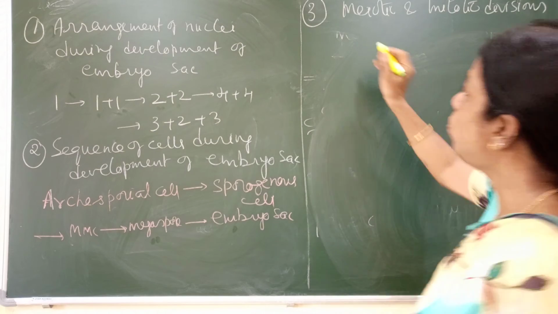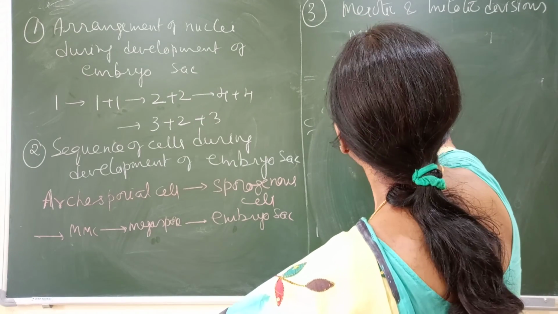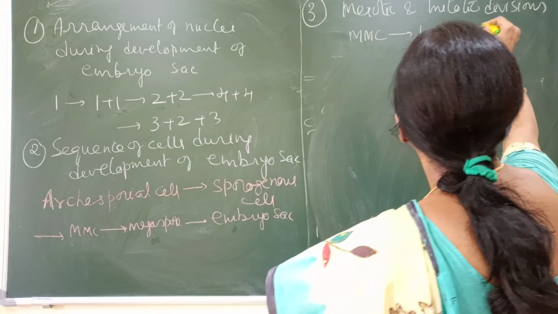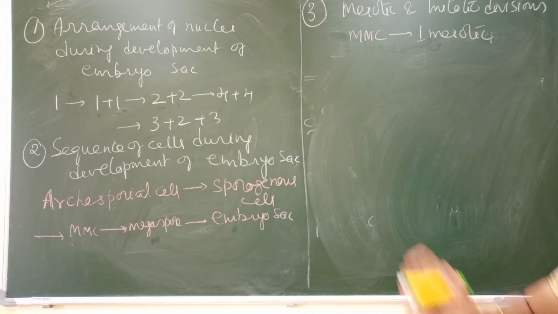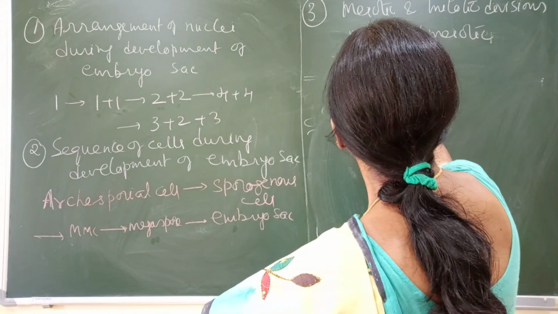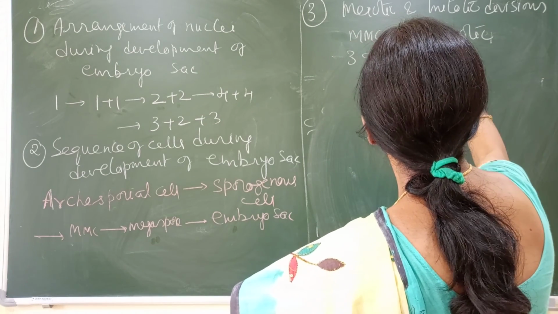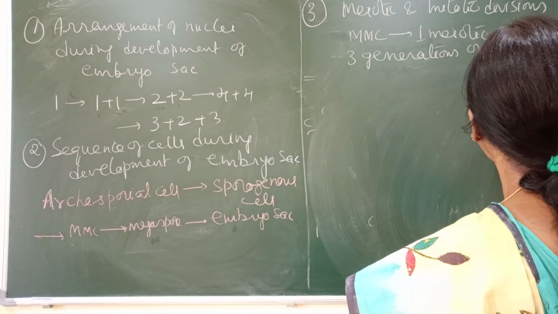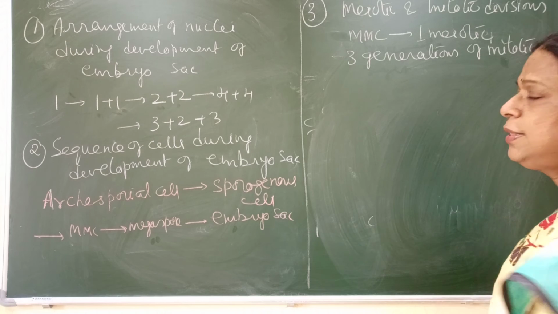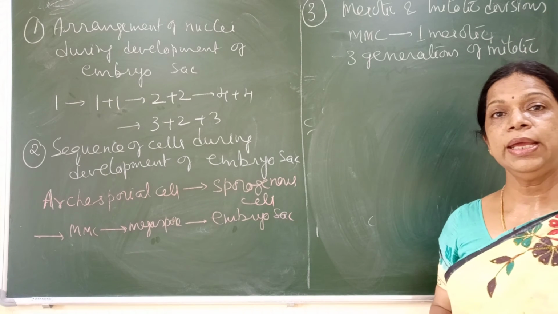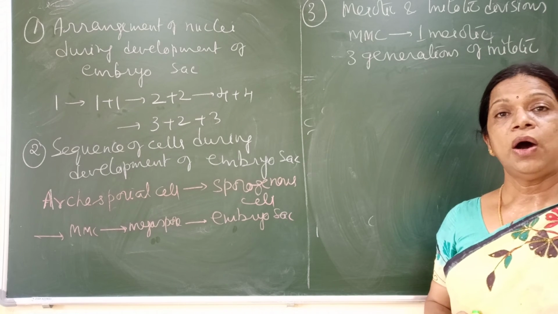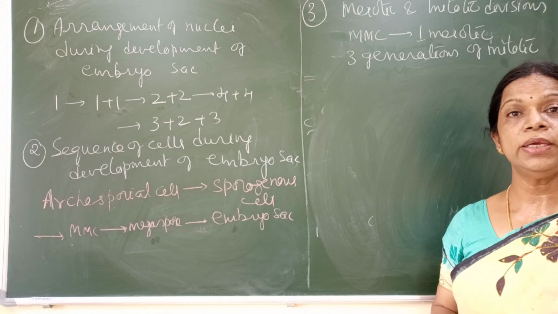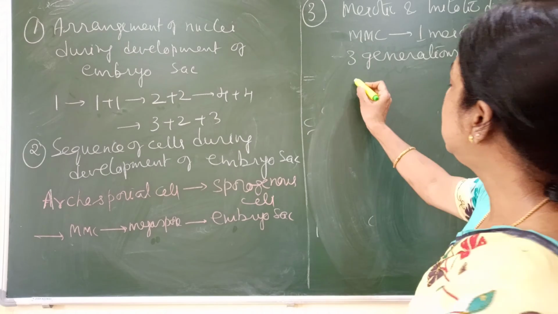You know, it starts from one megaspore mother cell. So first there is one meiotic division. And there are three generations of mitotic division. And altogether 8 nuclei form. So the total number of mitotic divisions we can give is 7, because we can understand it like this.